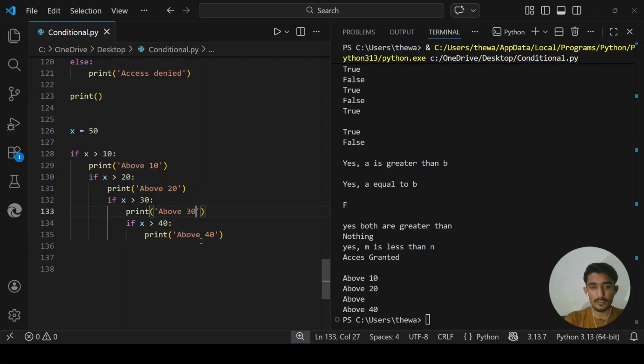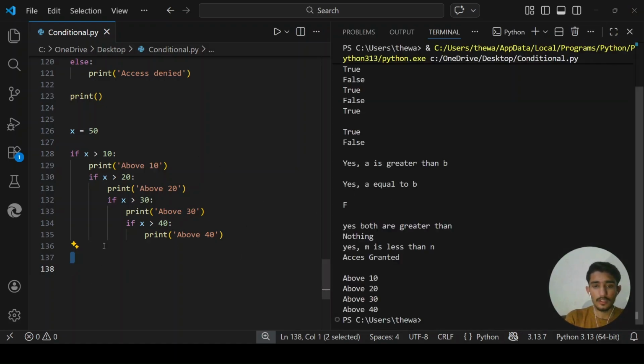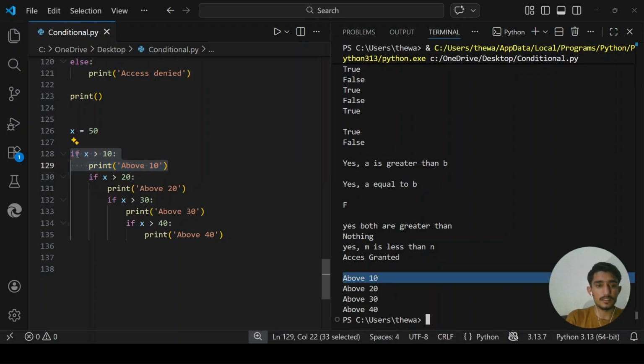I missed here 30. Okay, so let me read it again. The first indented if block is this one, so this one will run and it will print out above 10. Yes, this is it. Inside this if block there is another condition. If x is 20, is x greater than 50 or 20? Yes, it is. So I print out above 20.